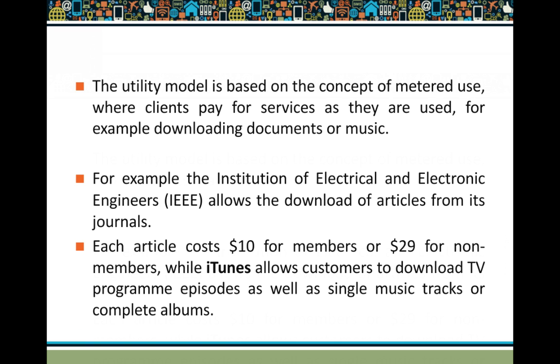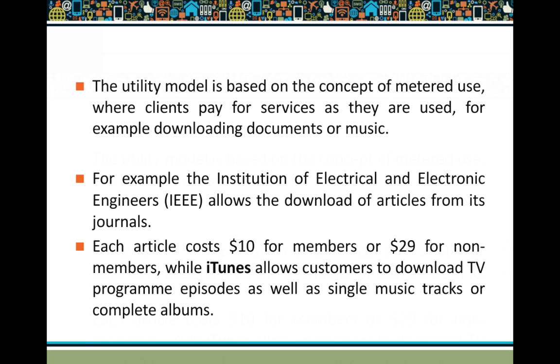Each article may cost $10 for members and $29 for non-members. IEEE members can refer to articles at a subsidized rate, and non-members will be charged a little higher. So for how many articles you refer to out of a particular journal, you need to pay only for that.